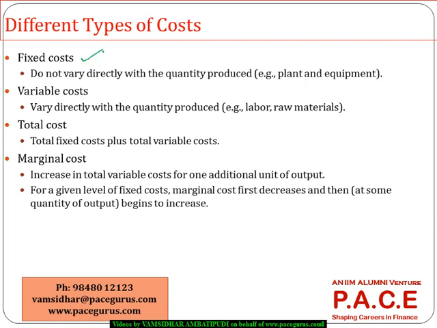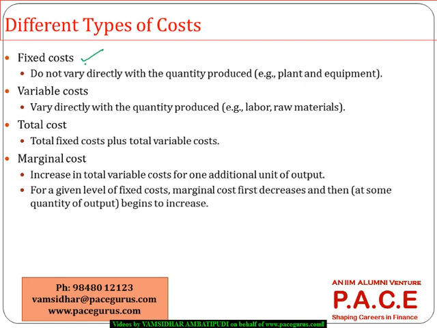One is a fixed cost, which does not change with the quantity produced, like probably the plant, the machine. Even if I produce 0 units or 1000 units, I have already incurred the cost on the machine. Those are fixed costs. But raw materials are more of variable costs, because I purchase raw material only if I am producing a finished product.